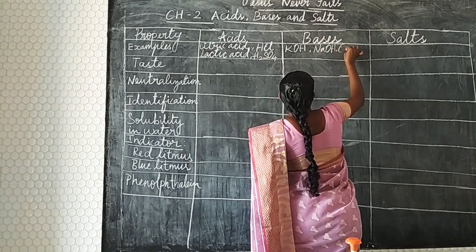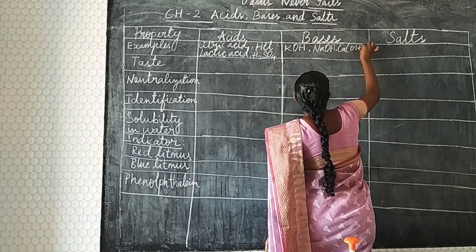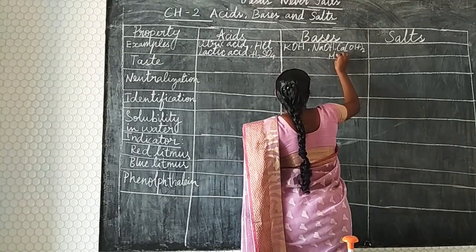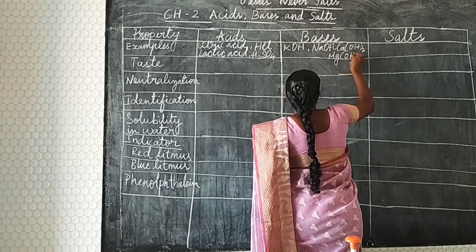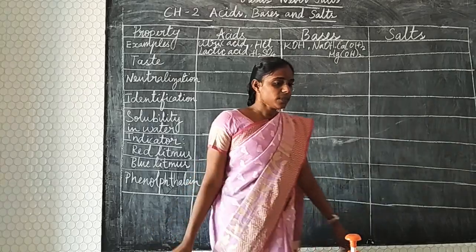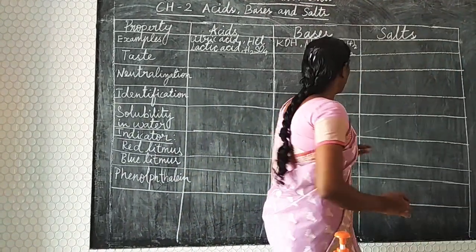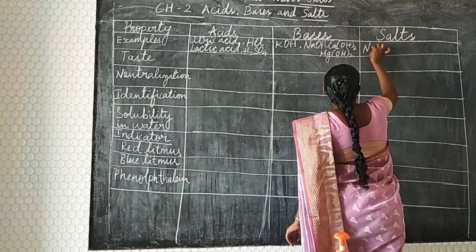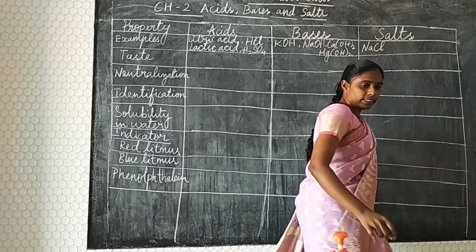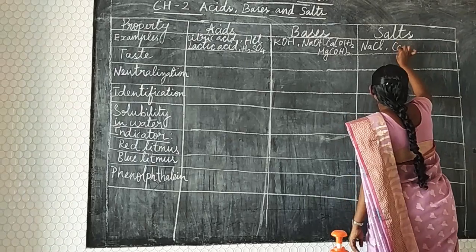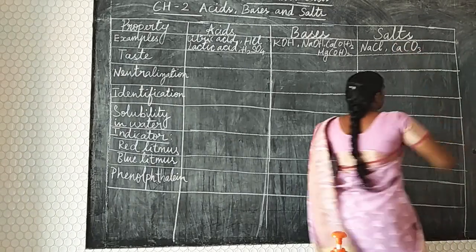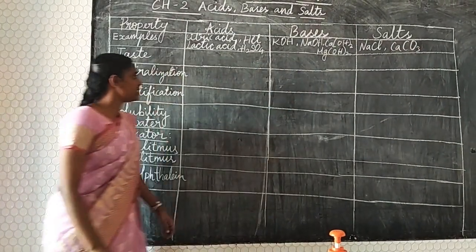There are still some other examples, such as calcium hydroxide and magnesium hydroxide. They are also examples of bases. And this normal salt which we use for food is sodium chloride. And this chalk stick contains calcium carbonate. So these are some examples of acids, bases and salts.